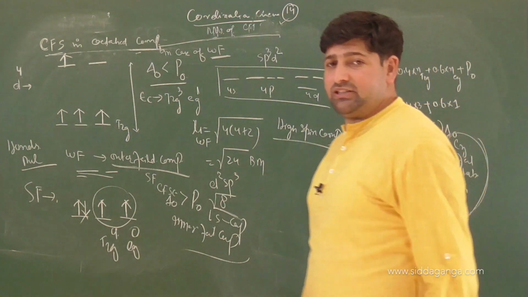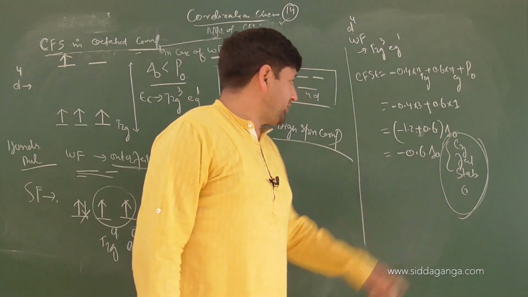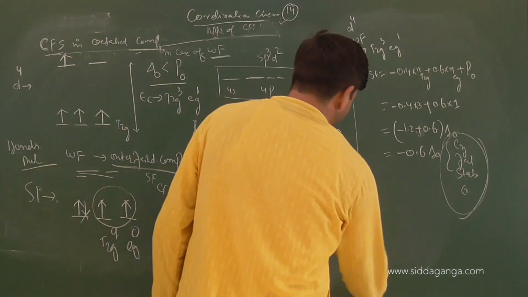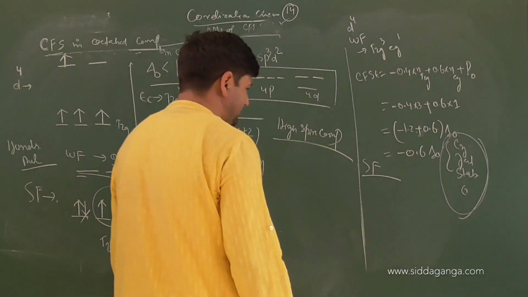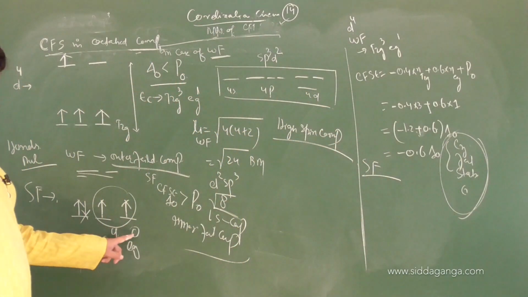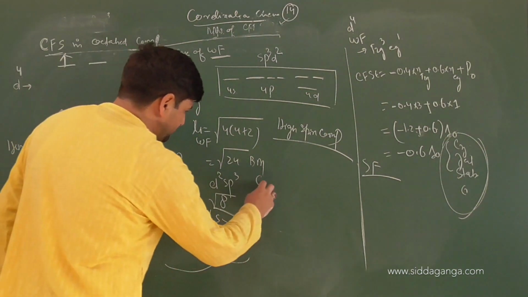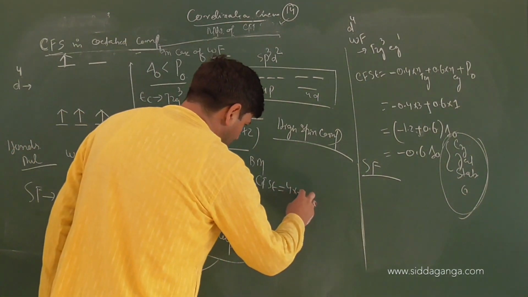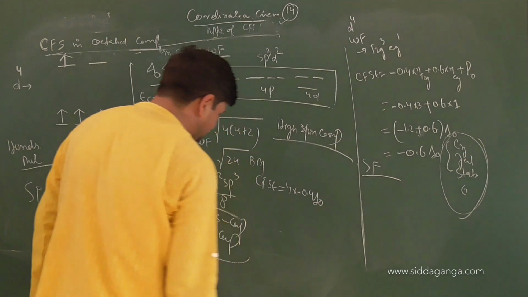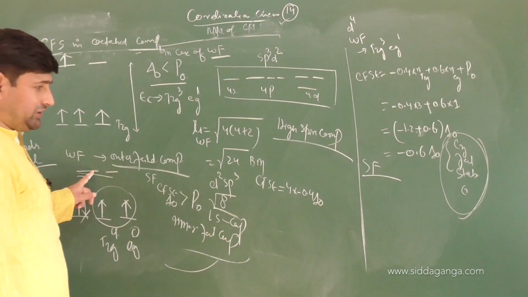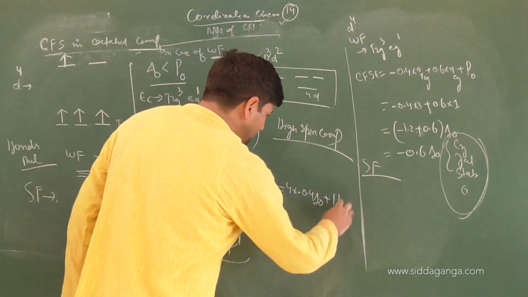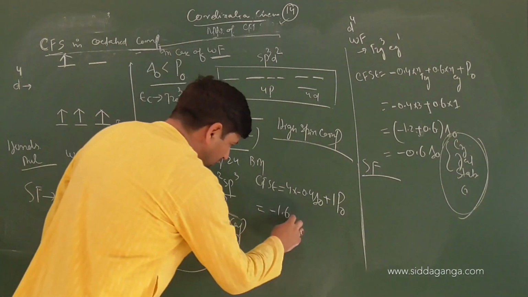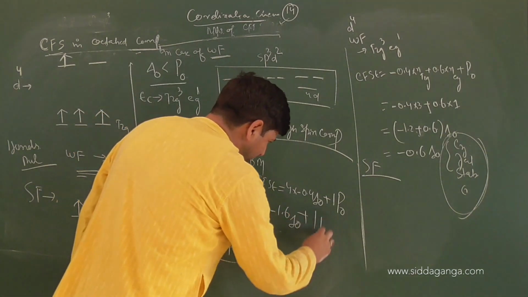So the crystal field stabilization energy will be minus 0.6, because the electronic configuration we have seen is t2g3 eg1. If it is strong field, will pairing occur? Yes. The electronic configuration is t2g4 eg0. So what will be CFSE? There are 4 electrons in the t2g set, so 4 into minus 0.4 of delta 0, nothing in the eg set, and 1 pairing in octahedral field. That makes it minus 1.6 of delta 0 plus 1 pairing.